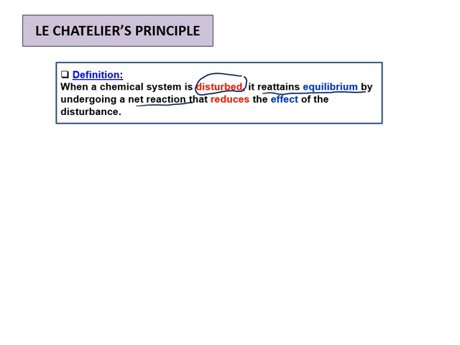Kenapa dia akan lakukan a net reaction? To reduce the effect of the disturbance. Untuk mengurangkan kesan gangguan. Contoh macam awak lah kalau kena kacau. So takkan awak nak biar je kena kacau kan? Mesti awak akan buat sesuatu untuk mengekalkan keseimbangan awak.